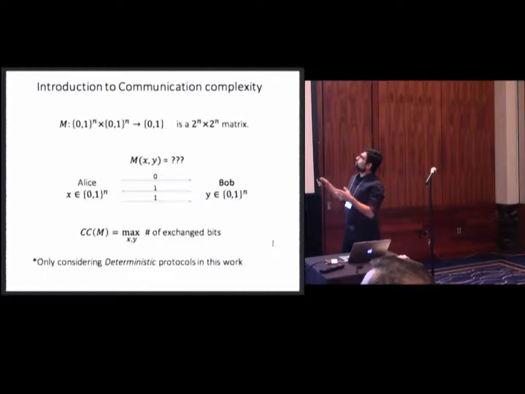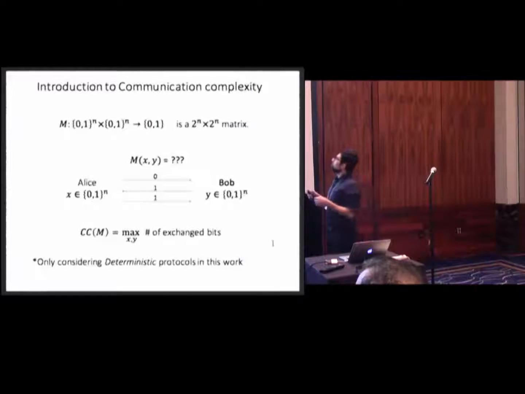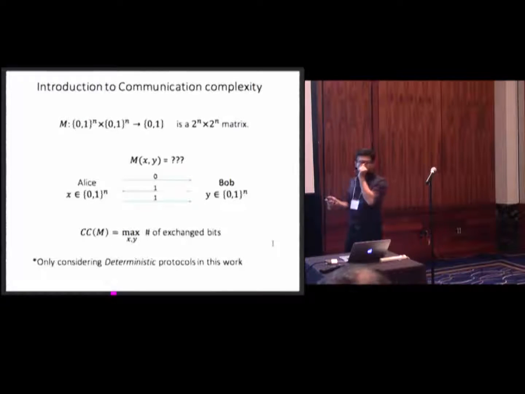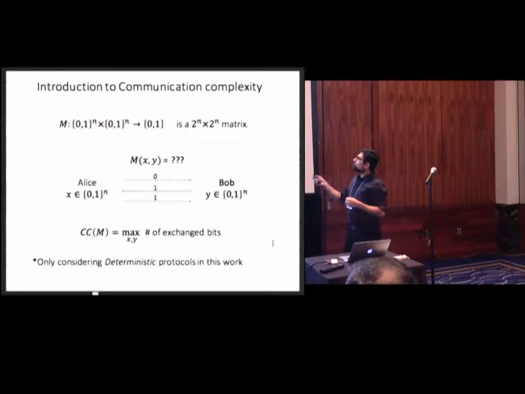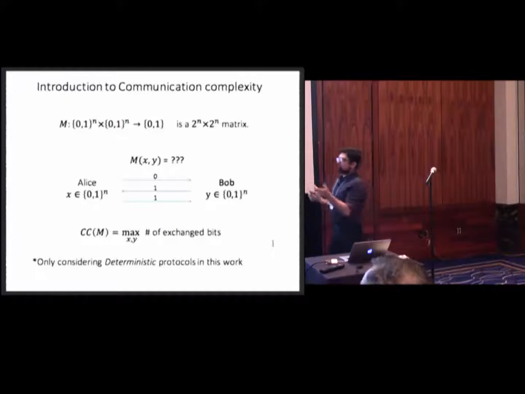So in deterministic communication complexity, you're given a Boolean matrix. It's 2 to the n by 2 to the n. Every row and column is identified with an n-bit vector, or n-bit string. And we have two players, Alice and Bob. Alice has only x and Bob has only y. These two variables. And they want to figure out what is M of x y, the bit corresponding to row x